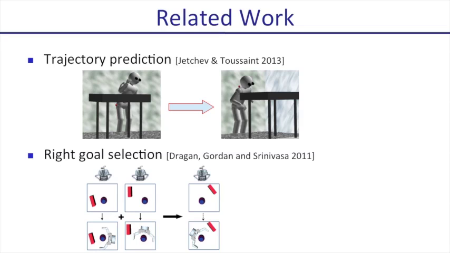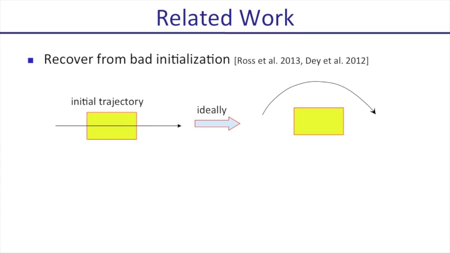Recent work by Ross and Dey leverages submodular function optimization to order the initial trajectory candidates in an optimal way, such that the trajectory optimization algorithm is more likely to compute a feasible trajectory. Whenever a given initial trajectory is not appropriate, and the optimization algorithm cannot find a collision-free path, we can pick a new initial path from the ordered set of initial path candidates until a collision-free path is computed.